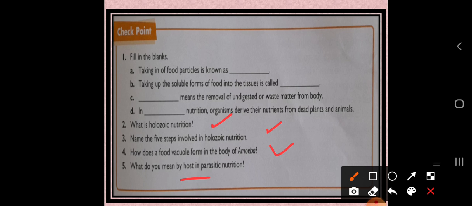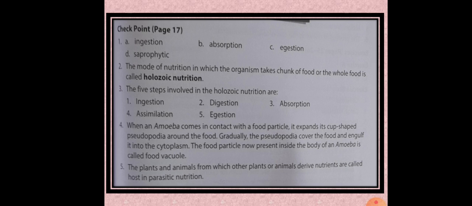Okay dear students, so I hope there is no confusion in this checkpoint. These are all the answers. After completing the video lesson class, I will send you these answers in PDF form, so you can take it.